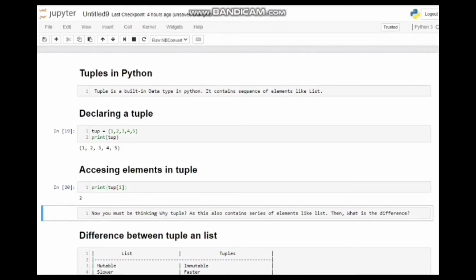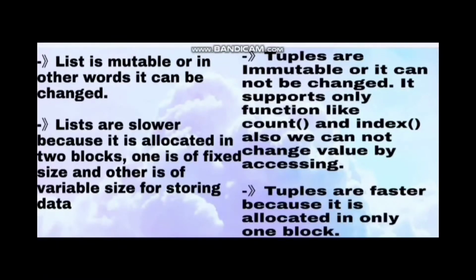Now you must be thinking, why tuple? As this also contains a series of elements like list, then what is the difference between tuple and list? Before we jump to the discussion, let me tell you guys that this question is also asked by a lot of interviewers nowadays: what is the difference between list and tuples? So guys, pay attention to what I am going to say.